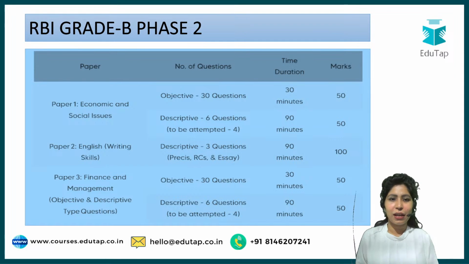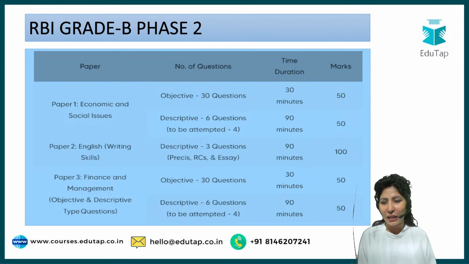So yes, here we have the distribution for the exam. Your Paper 1 consists of ESI, economic and social issues. The objective part has 30 questions, while the descriptive part has 6 questions, out of which 4 have to be attempted. Then you have your English, which checks your writing skills, with descriptive 3 questions for precis, RC, and essay. And finally, you have the finance and management part, which again tests you for objective as well as descriptive.